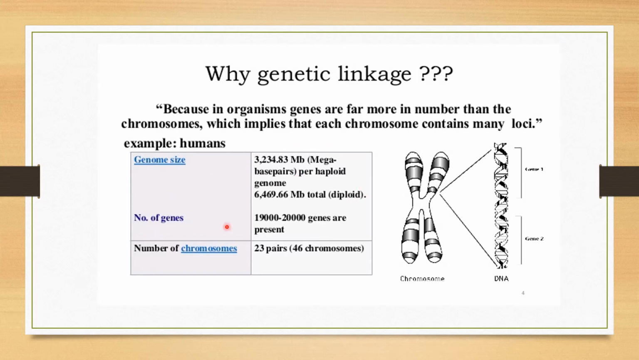But the number of genes, how much is it? 19,000 to 20,000 genes are present in a human being. At the same time, how many chromosomes are there? 23 pairs of chromosomes. Out of 23 pairs, 22 are autosomes and one pair is a sex chromosome, X and Y, or XX, depending upon the gender. That means there are a total of 46 chromosomes.